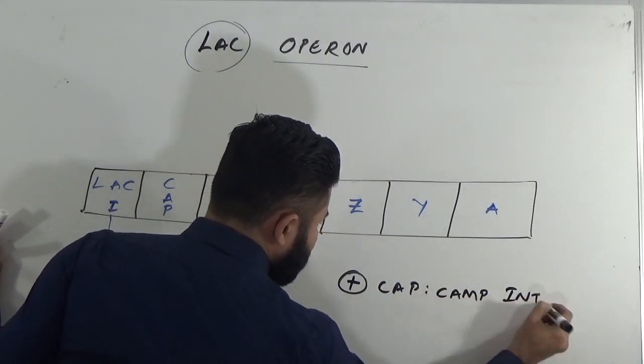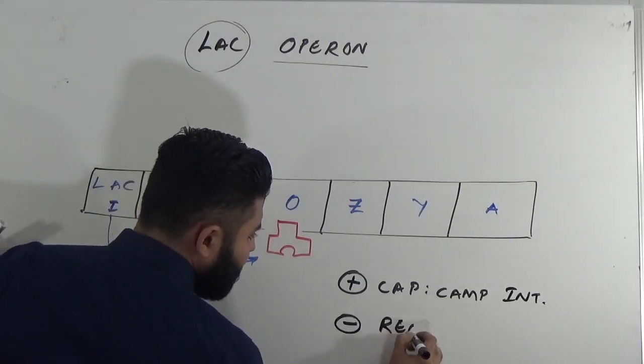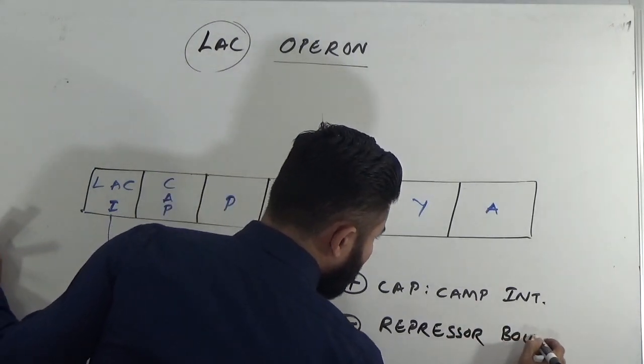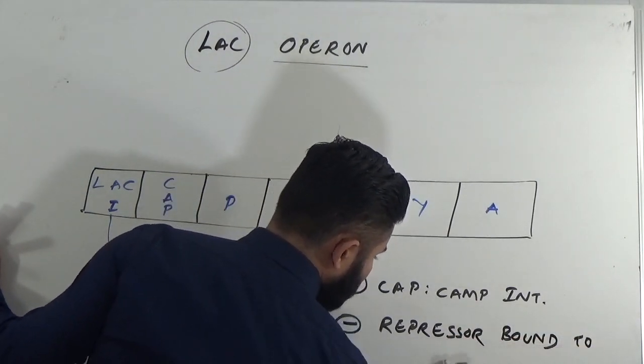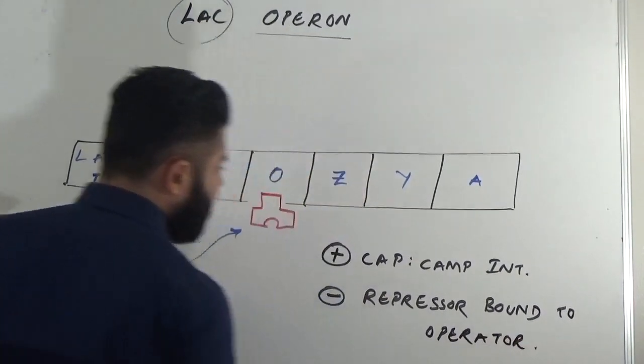Cap-cAMP interaction is the positive regulation, and the negative regulation is by a repressor bound to operator. What will happen if the repressor is bound to the operator?